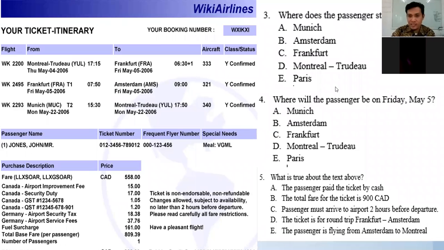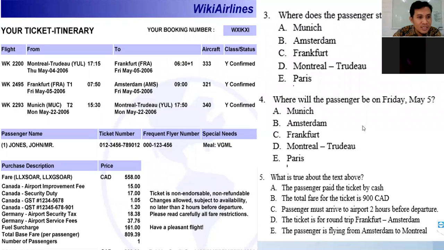Okay, right. So next is number 4. Where will the passenger be on Friday, May 5? May 5th. Where will the passenger be on the 5th of May? It's on Friday.